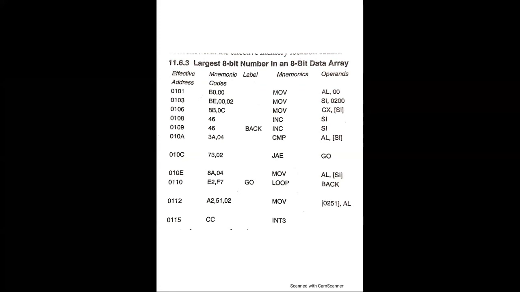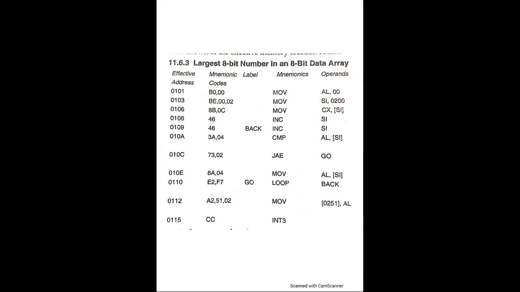Jump if number in AL is larger, that is CF is equal to 0. Next is 010E, mnemonic code 84 and 04, mnemonic move AL, square brackets SI, save new larger. Next address is 0110, mnemonic code E2 and F7, label go, mnemonic loop back, jump to back until CX becomes